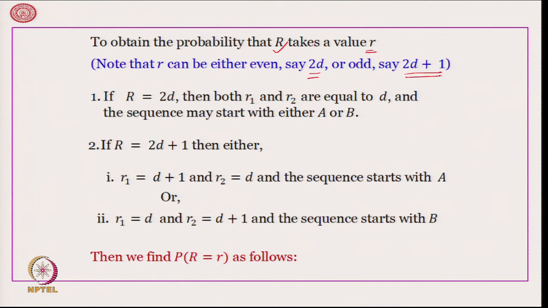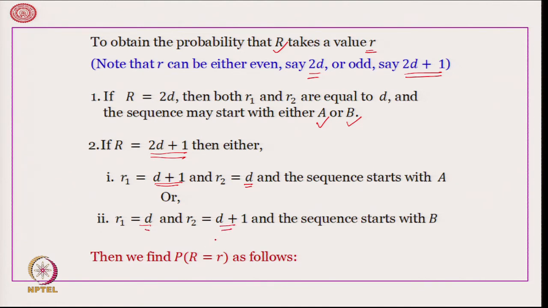Now, if the total number of runs is 2d, that is even, then both R1 and R2 have to be equal to d, and the sequence may start with either A or B. Similarly, if R is equal to 2d+1, that is odd, then R1 can be d+1 and R2 can be d, or alternatively R1 is equal to d and R2 is equal to d+1.